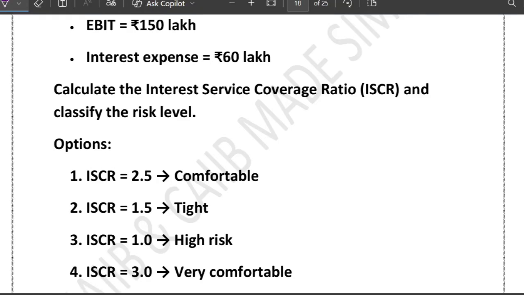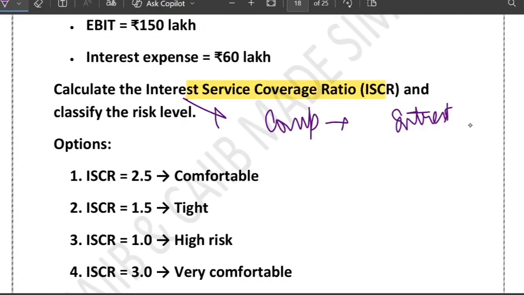Have you heard this word ISCR? It may sound technical. So what is the big picture here? This ISCR tells us how easily a company can pay interest from its operating profit, or we can call it EBIT. How quickly it can pay interest from EBIT. One more thing to remember: a higher ISCR means a more comfortable position. Lower ISCR means a risky position.